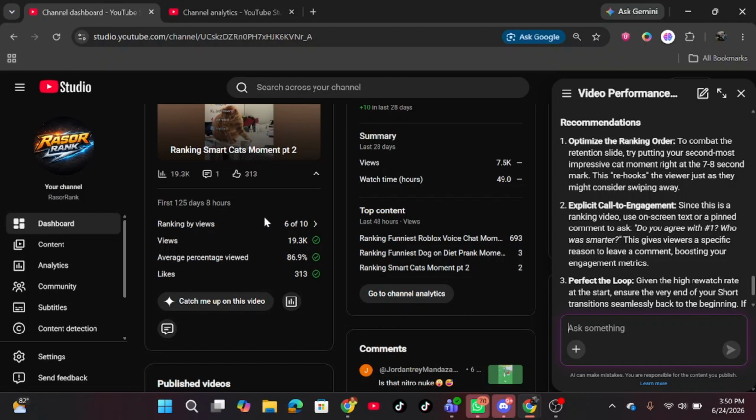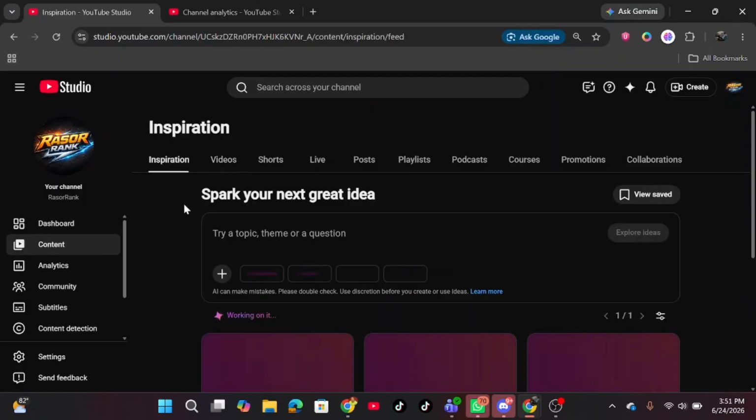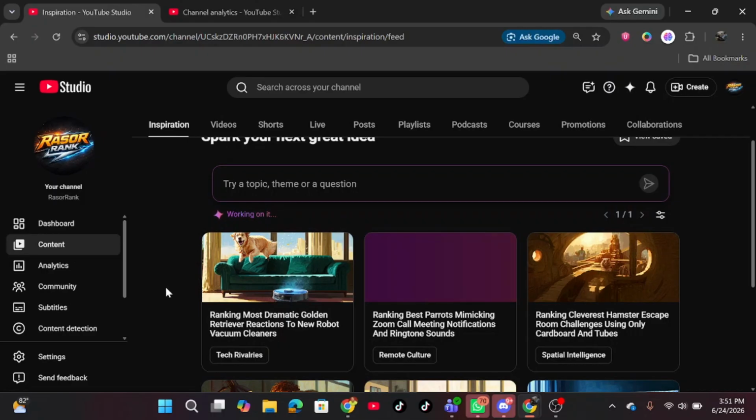Another amazing AI feature on YouTube is the inspiration tab. Now, to get the inspiration tab, at the left menu here, click on content, and here you have the inspiration tab. Click on the inspiration tab. As you can see, it says spark your next great idea. With this tool, you get ideas on what videos you could make next.